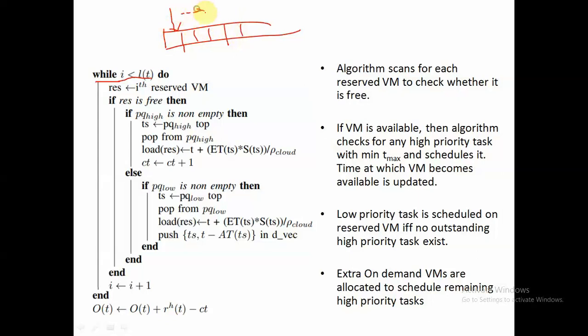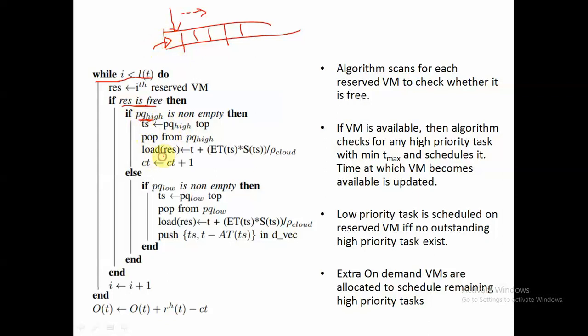So first we will examine our first reserved virtual machine. We will see if RES is free or not. If this virtual machine is free, then first we will see if there is any outstanding high priority request or not. If there is an outstanding high priority request, then we will allocate this particular reserved virtual machine to the high priority request.